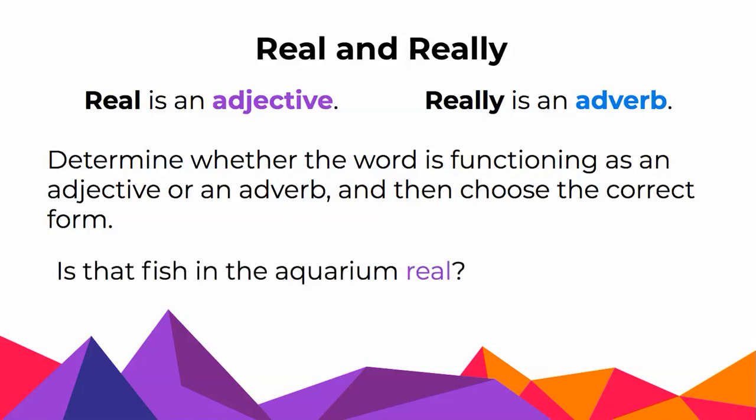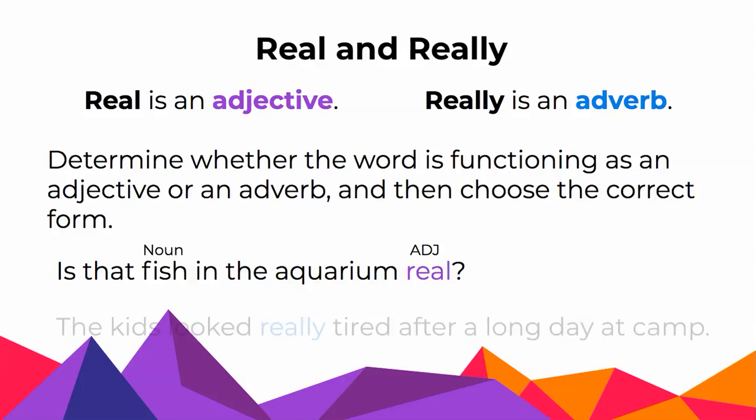Is that fish in the aquarium real? So here I have an interrogative sentence. I might want to rearrange it to say that fish in the aquarium is real. When I look at the word is, I know it's a linking verb. So I'm linking the subject of the sentence to a predicate nominative, or in this case, a predicate adjective. Fish is a noun, and real is an adjective describing fish.